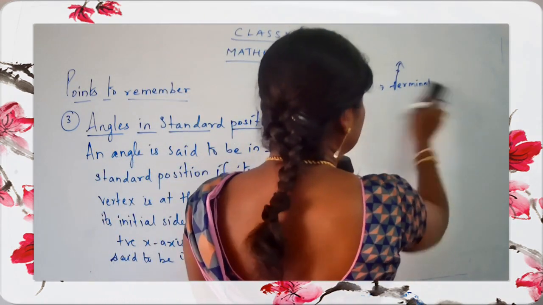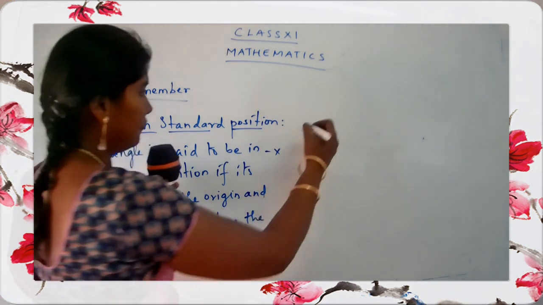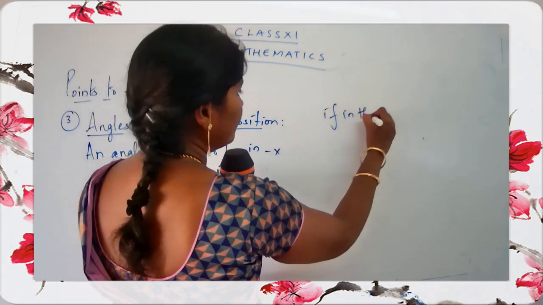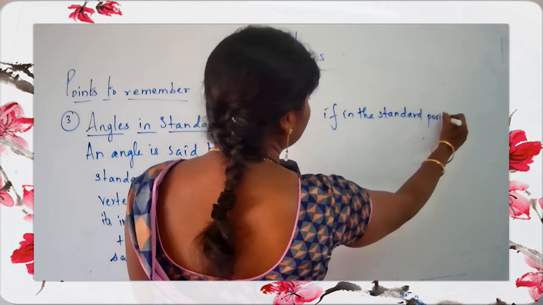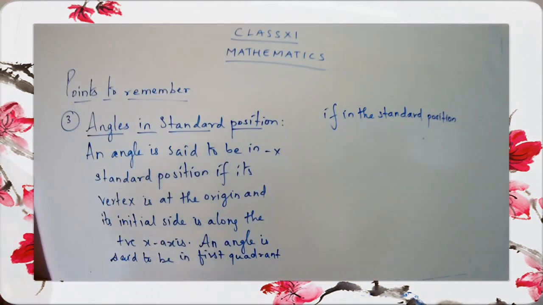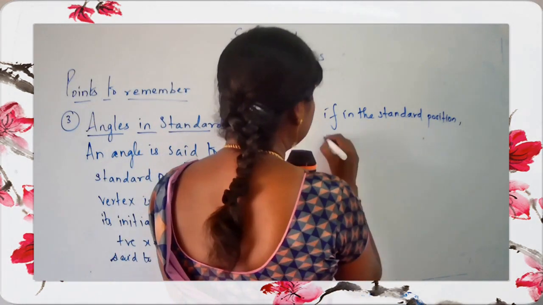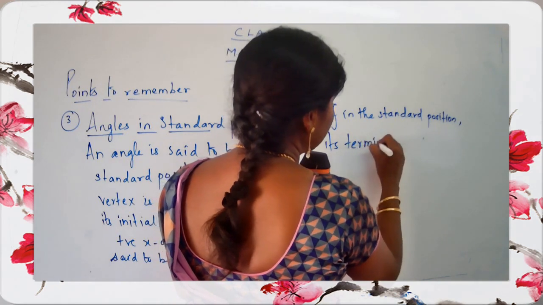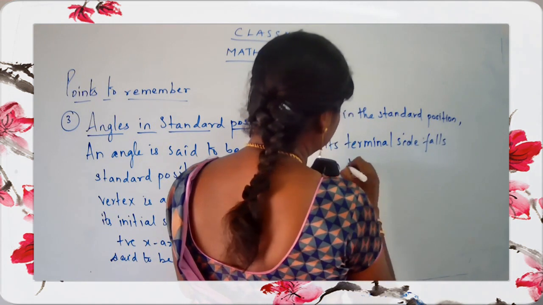The definition is given in the next statement, children. You can continue the statement. An angle is said to be in first quadrant if in the standard position its terminal side falls in the first quadrant.